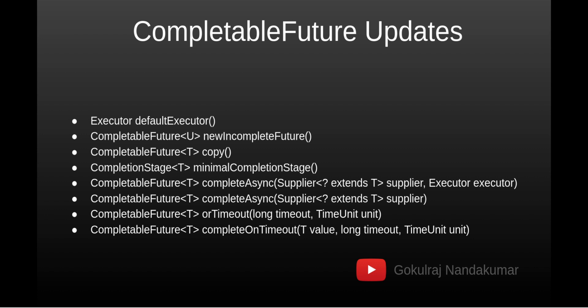Okay. Next is concurrency improvement. In CompletableFuture, there are a lot of updates, like the default executor, or copying, or cloning the same CompletableFuture into a new one. Just like supplyAsync, we can use completeAsync, or thenAcceptAsync. These kinds of new methods were introduced. Another interesting one is completeOnTimeout. We can specify a time, and if the process defined inside the future is not completed after that, it will return the timeout value.